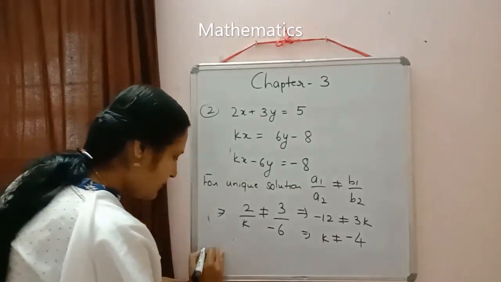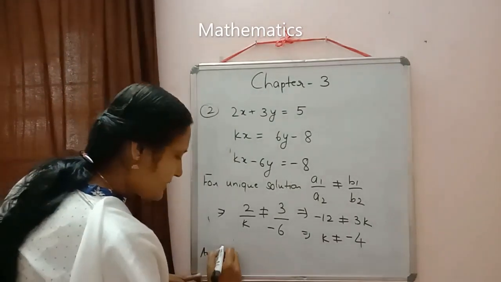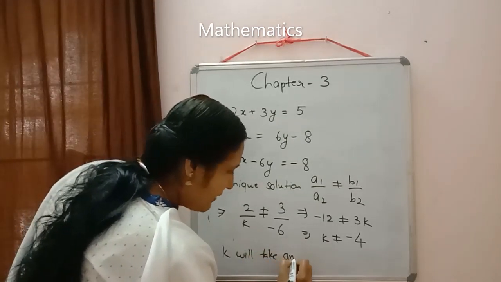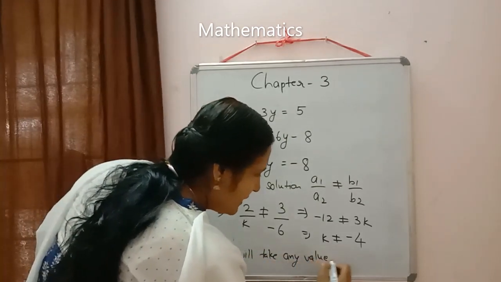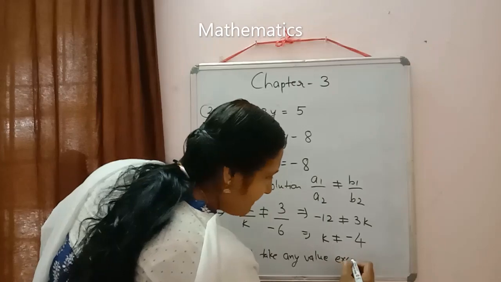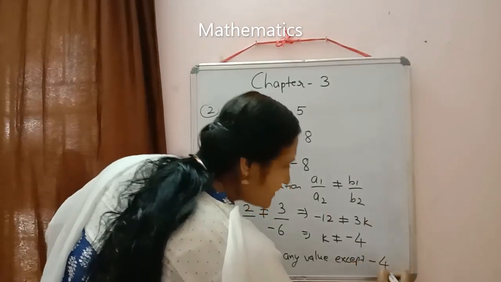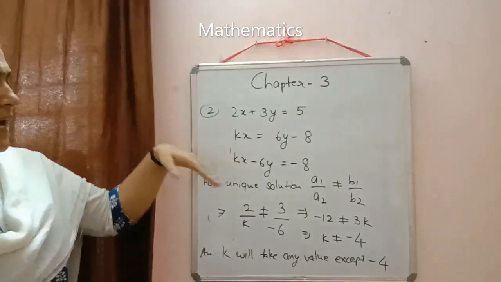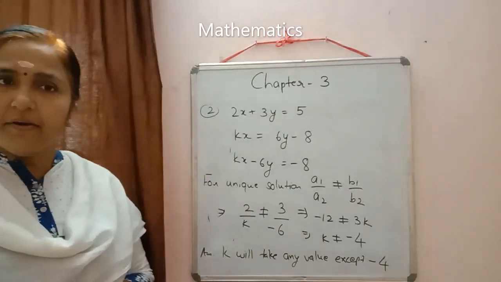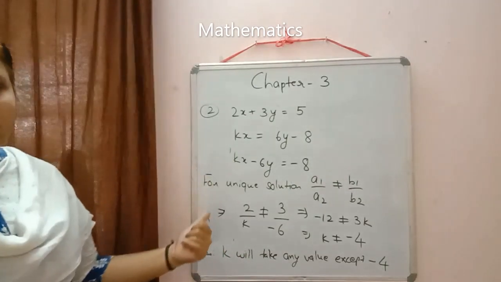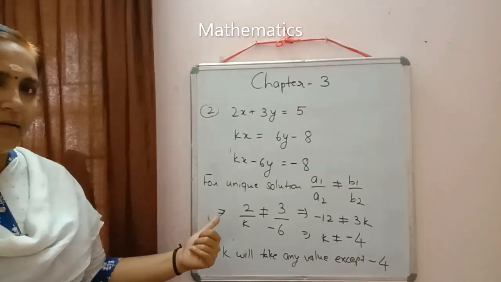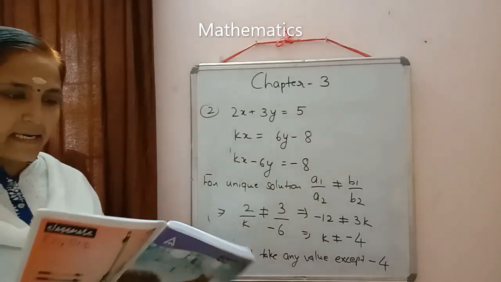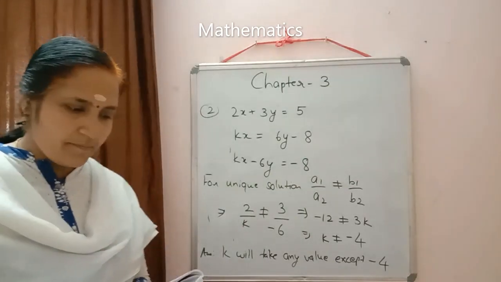So how we will write down the answer here? Yes, k will take any value. K will take any value except minus 4. So for except minus 4, you can write down any value for k for a unique solution. Method is clear how we have done this one. So moving on to the next question. All of you please write down question number 2.